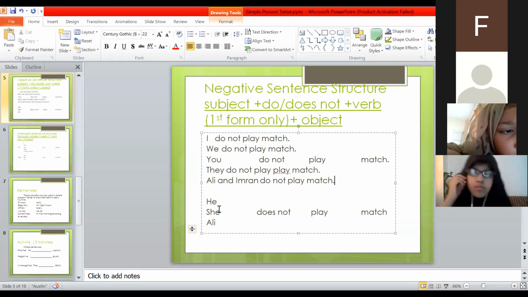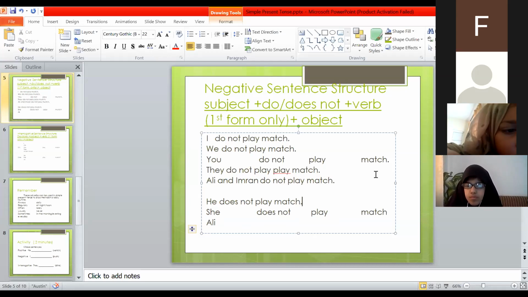Now, when we talk about the subjects he, she, Ali, they would be followed by does not. You can see this example already. She does not. It has been done for you. She does not play match. Likewise, he does not play match. Full stop. And then she does not play match. Again, Ali does not.